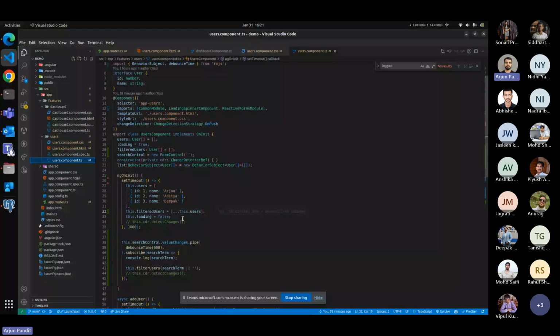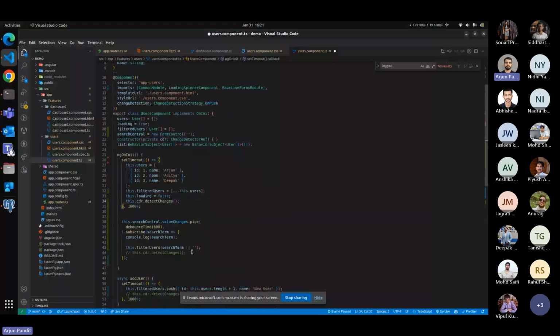We are dealing with an async operation. It's not initialized during the initialization time; after 1 second the data is assigned in this.user. So Angular is not detecting the changes. To detect these changes, we are going to use the ChangeDetectionStrategy OnPush. Let me just uncomment it.